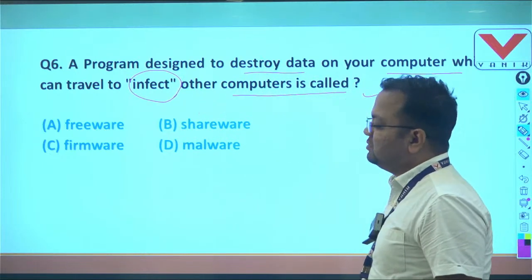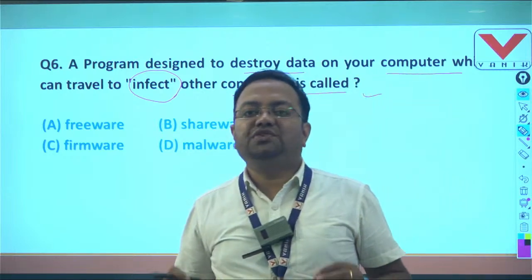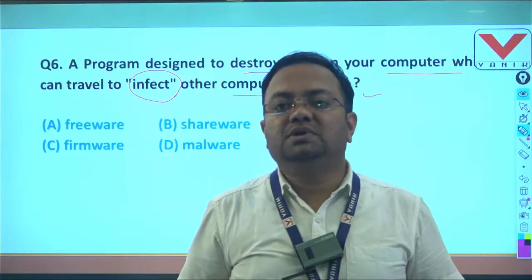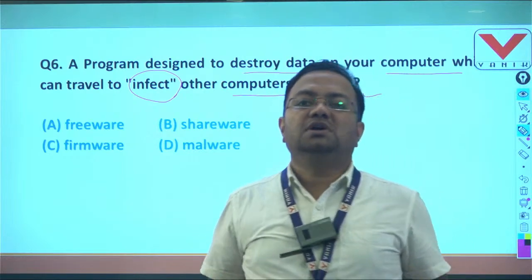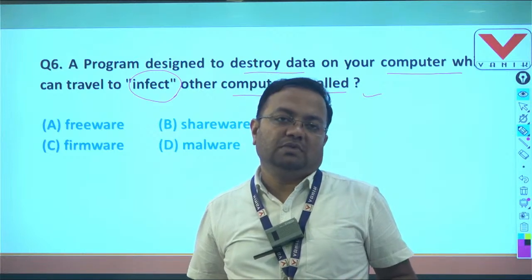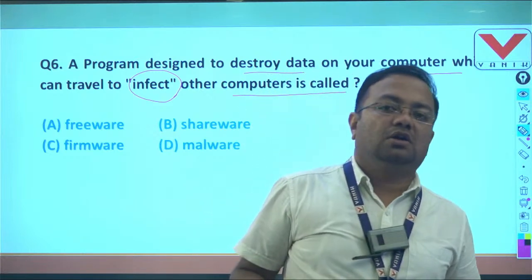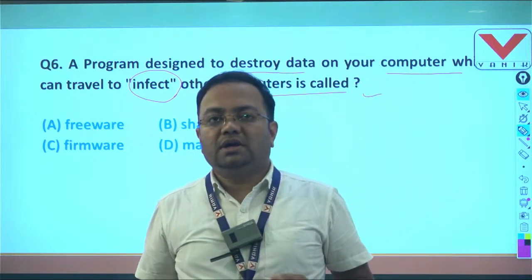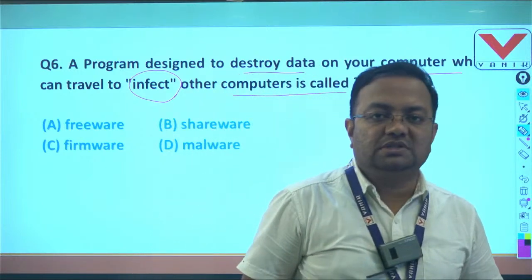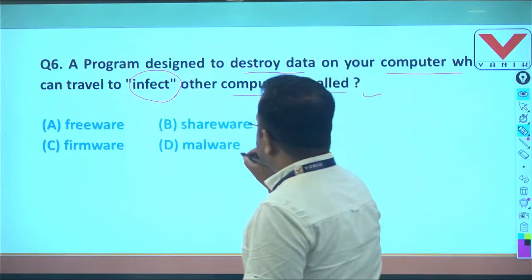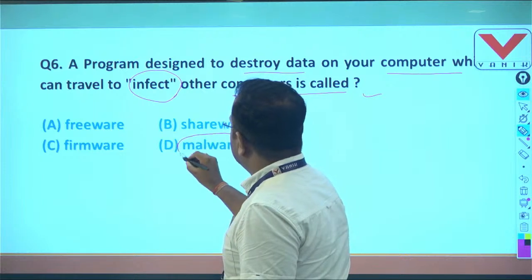So students, remember that the infected file which can enter into the computer system without the permission and knowledge of the user and can infect our computer system, can corrupt the files, corrupt the software, cause malfunctioning of the computer system, and decrease its performance, this type of infected file is nothing but malware.